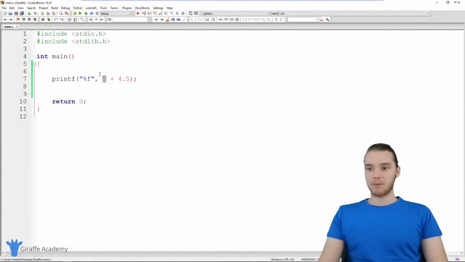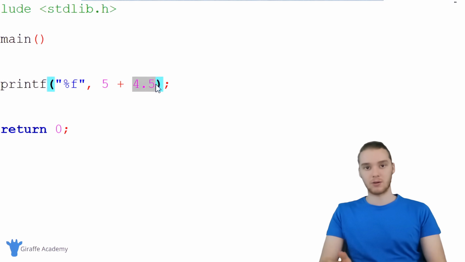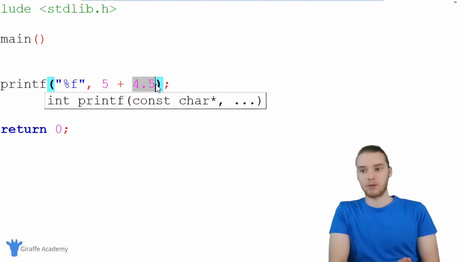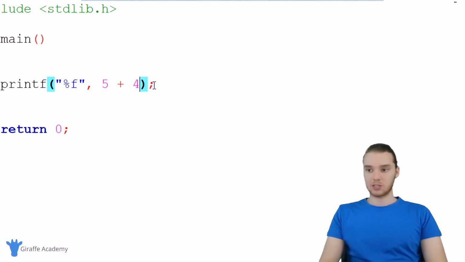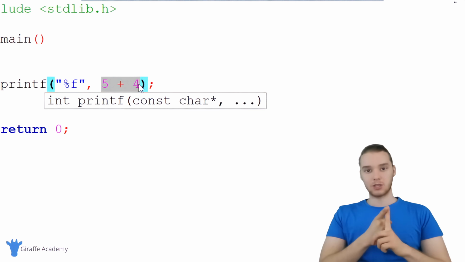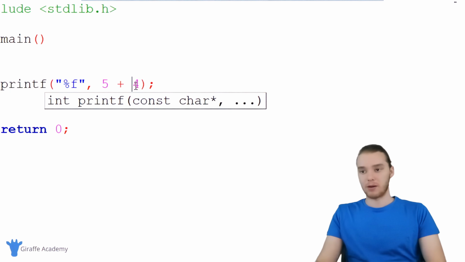And basically any operation that you do between an integer and a floating point number is going to return a floating point number back. So that's important to realize. But if I was to change this to 4, now this isn't going to work anymore because this is asking for a floating point number and we're giving it an integer. So when I do math with 2 integers, it's going to give us an integer back. And if I do math with a floating point number and an integer, it'll give us a floating point number back.